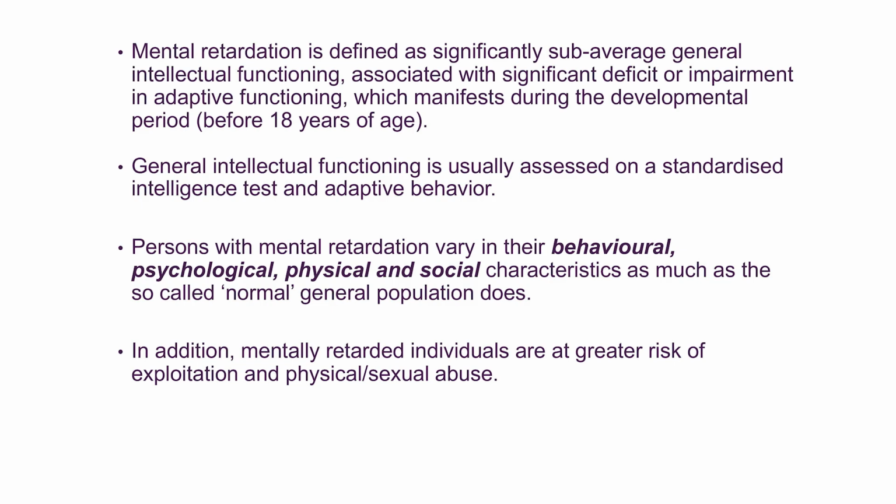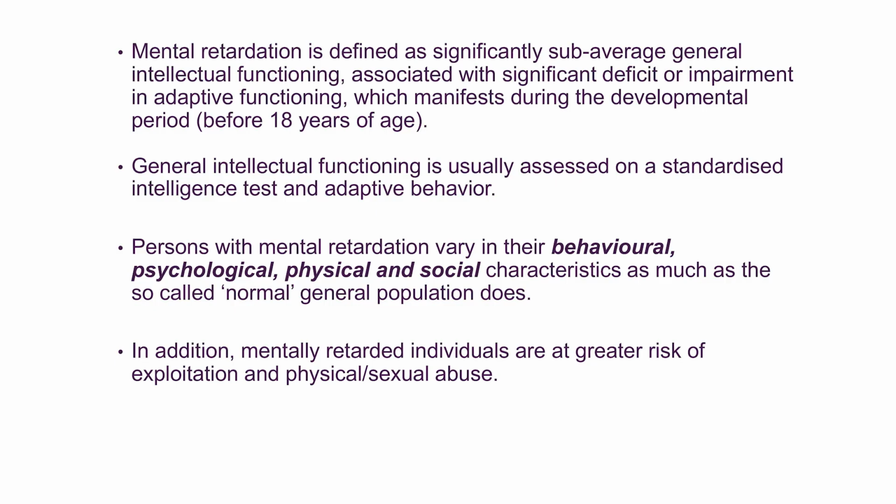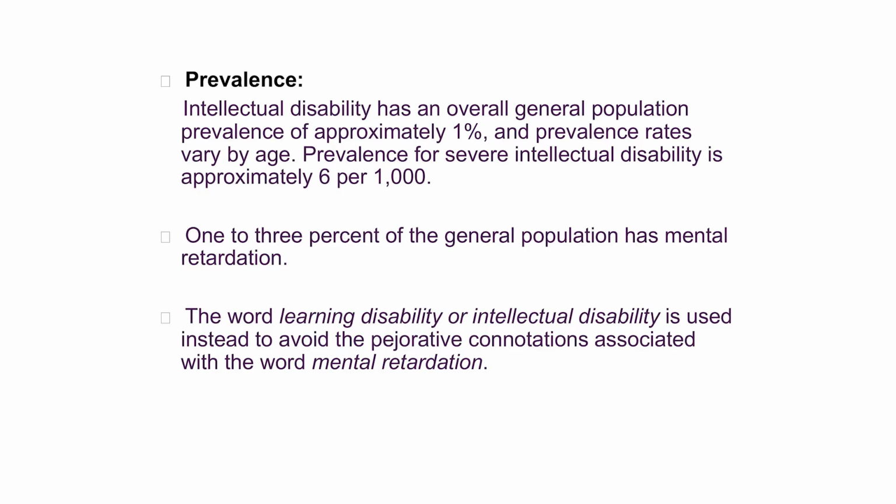General intellectual functioning is usually assessed on a standardized intelligence test as well as an adaptive behavior scale. Persons with mental retardation vary in their behavioral, psychological, physical, and social characteristics as much as the so-called normal general population does. In addition, mentally retarded individuals are at greater risk of exploitation and physical as well as sexual abuse.